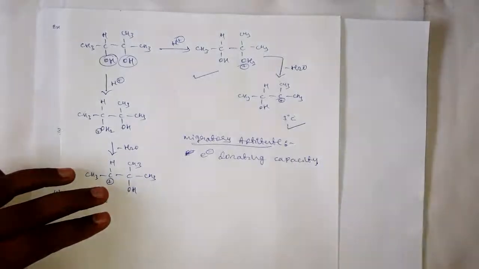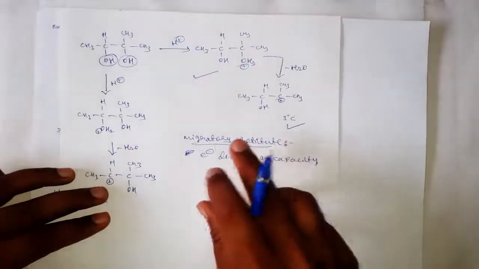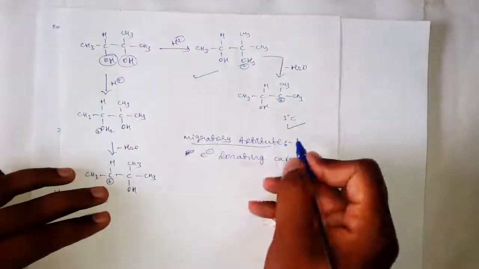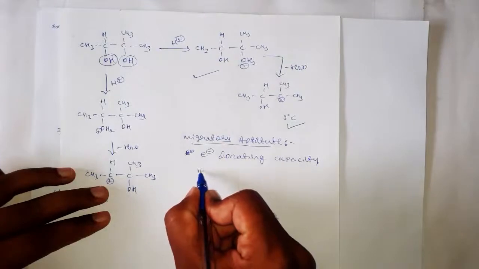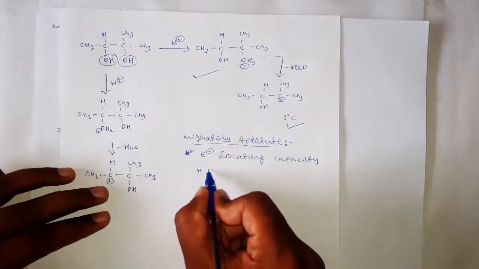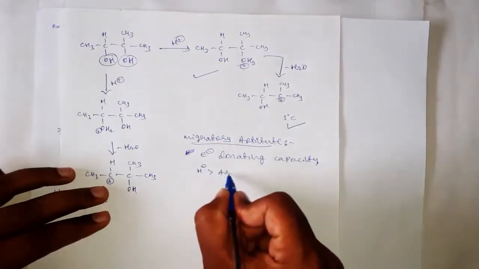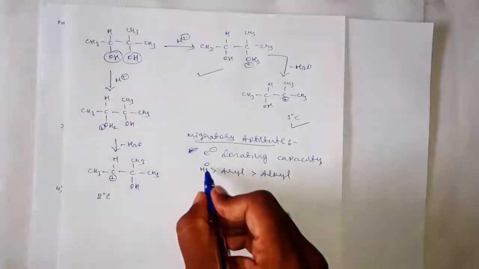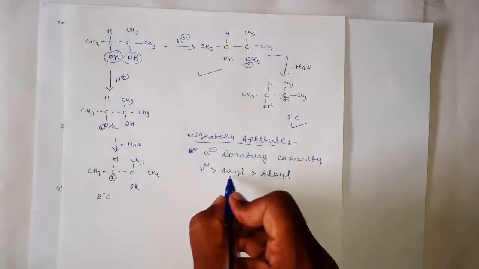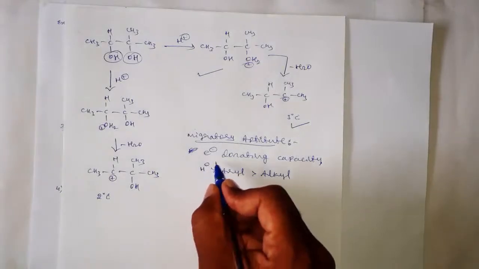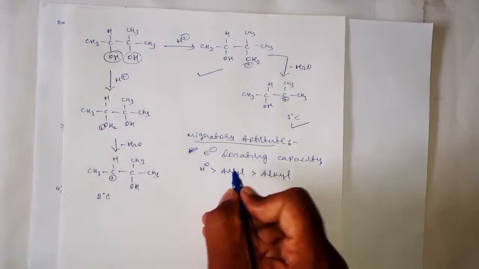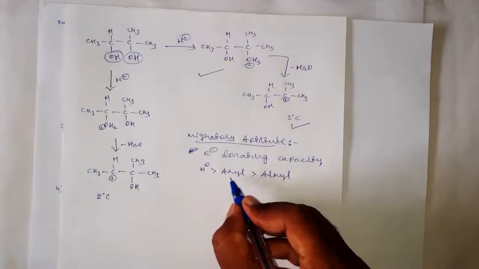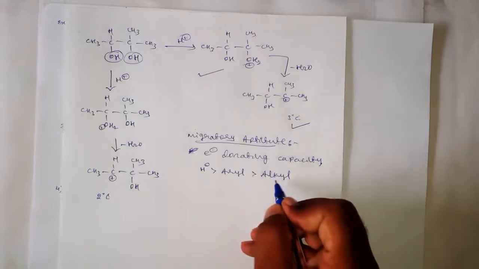If that group will donate electrons more easily, then that group will migrate. And the migratory aptitude for the different groups follows a series. This is a hydride with H minus, and this one is aryl and alkyl. If hydride and aryl groups are there in a given molecule, then hydride will shift preferentially than the aryl, and if aryl and alkyl groups are there in a given compound, then aryl groups will shift preferentially than the alkyl